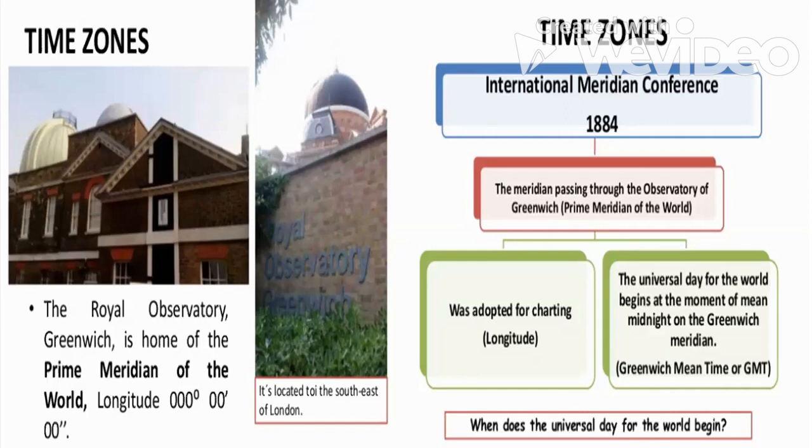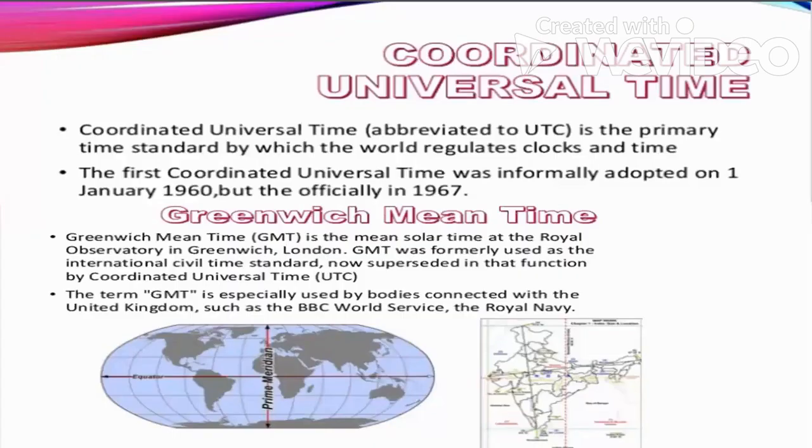And on the right hand side, you can see certain histories of how this International Meridian Conference happened and how it was decided that 0 degree will be the prime meridian, etc. Now there are two concepts. The first concept is UTC, and the second concept is GMT. Both of these are important. What is GMT and what is UTC?